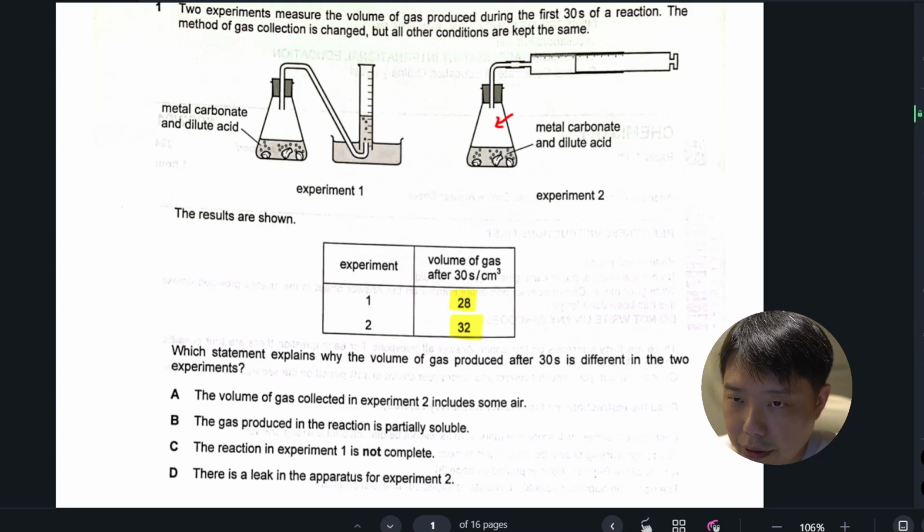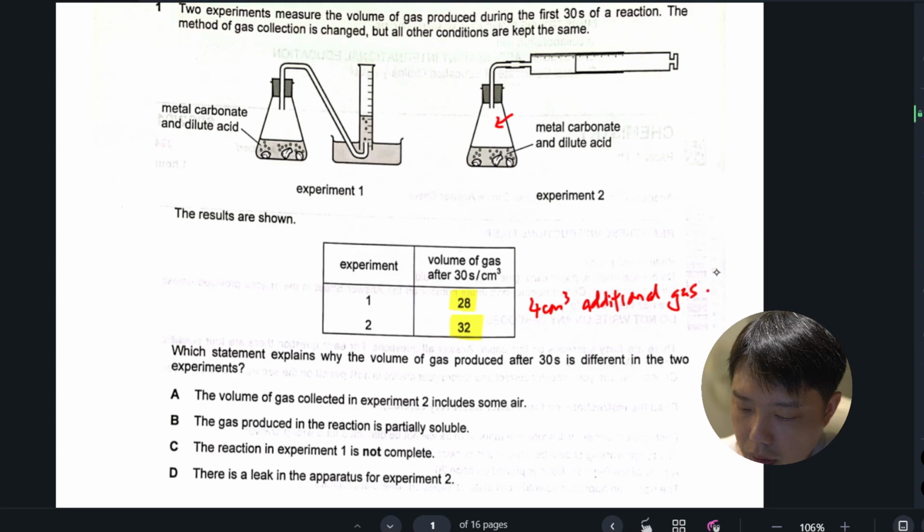By right, the amount of air displaced should be the same as Experiment 1. So that doesn't explain why an additional 4 cm³ of gas was produced. Option A doesn't really explain it.